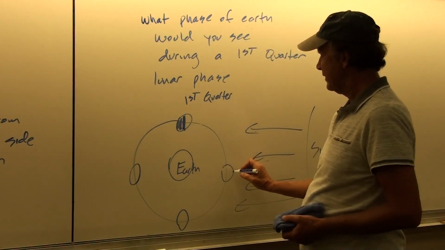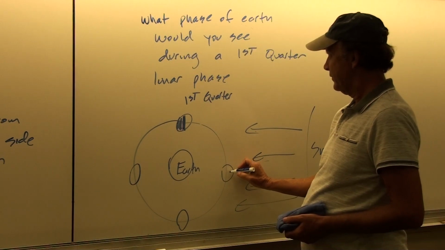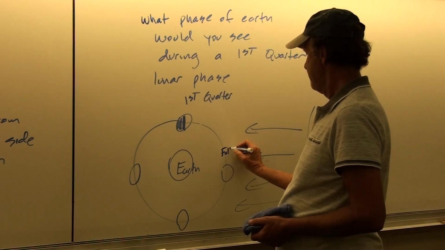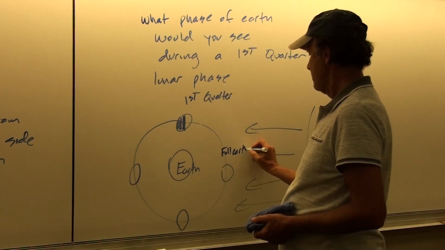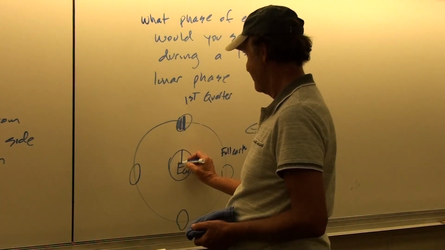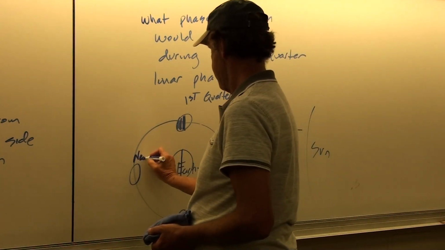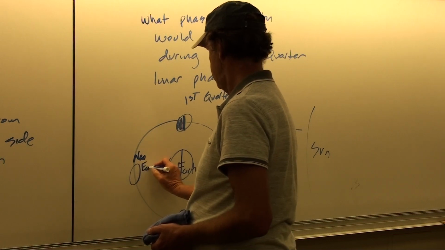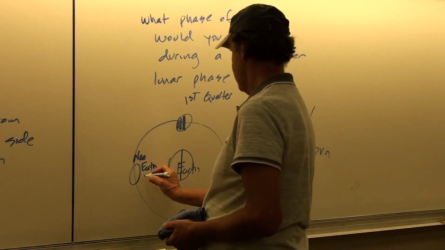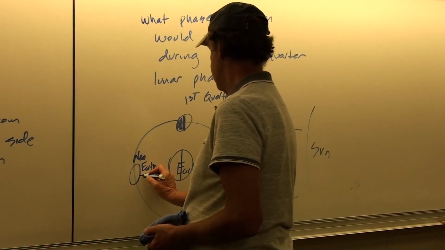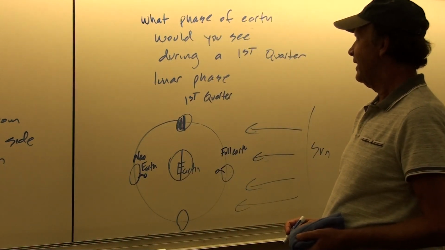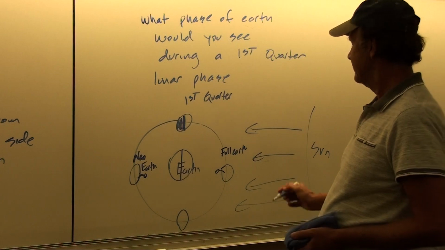Okay, so let's think about this for a second. If you're here on the moon, you see a full Earth. If you're on this side during a full moon phase, you'd see a new Earth. So here you are standing here, you're seeing full Earth. Here you're standing here on the moon, you're seeing new Earth, because the side of the Earth that you're looking at is the side that's in the shadow.